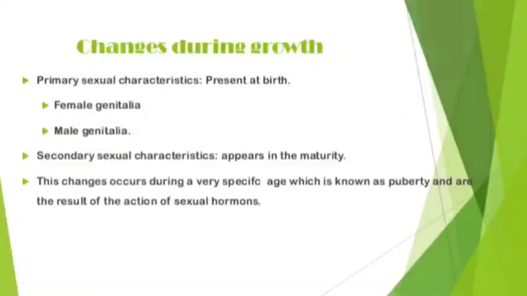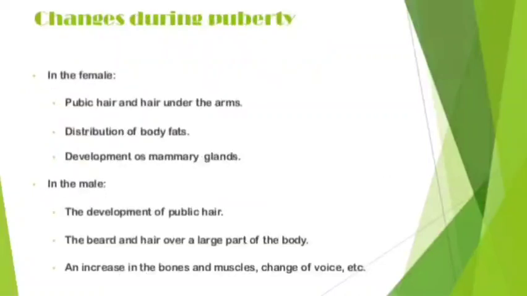We know that human beings show sexual dimorphism, which means you can differentiate between males and females right from the birth. But there are specific changes which take place during puberty.